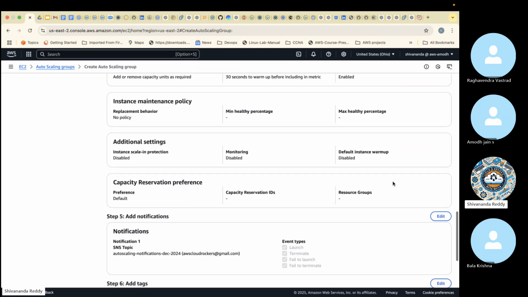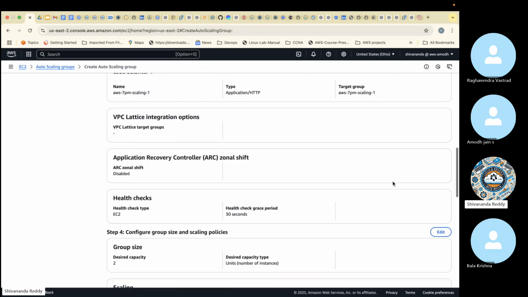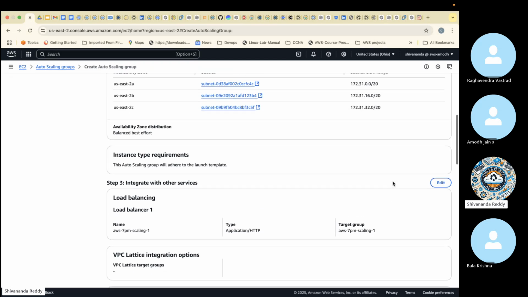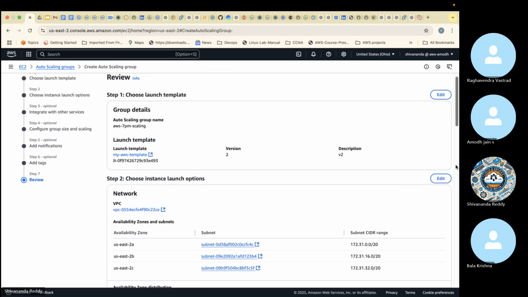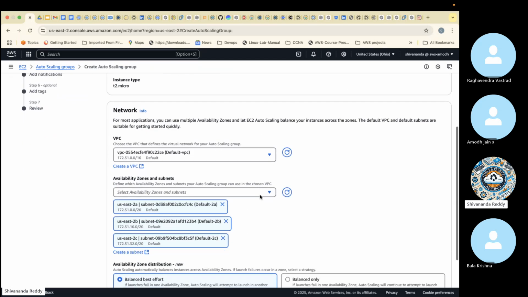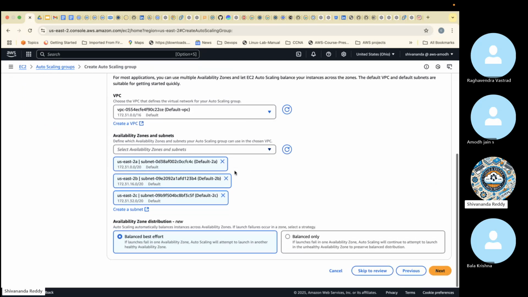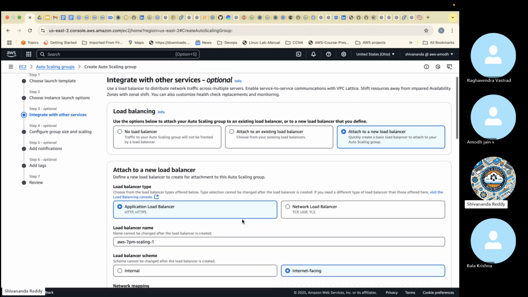Security groups are missing. Where is that? VPC is here. Okay. Why didn't we select security groups? Next, where is the security group option then?